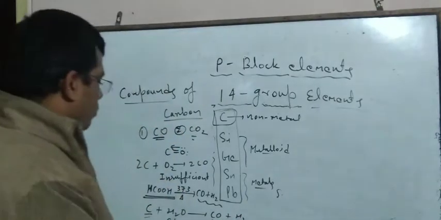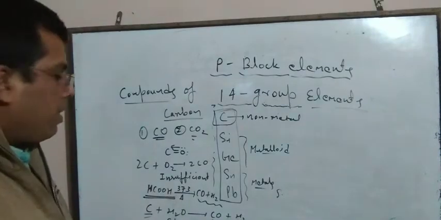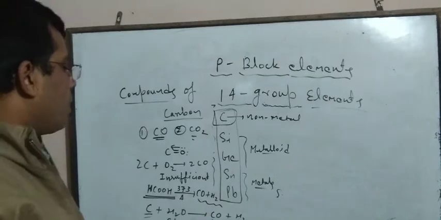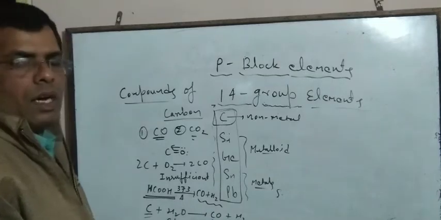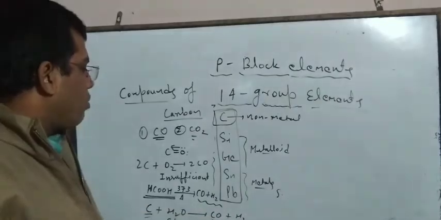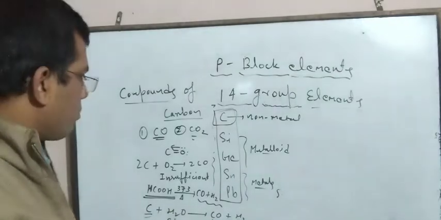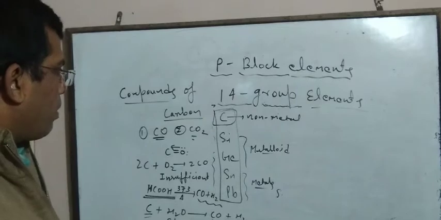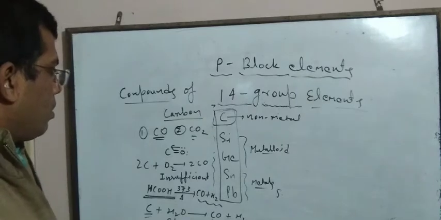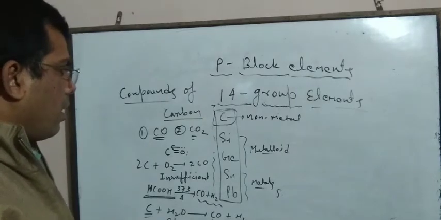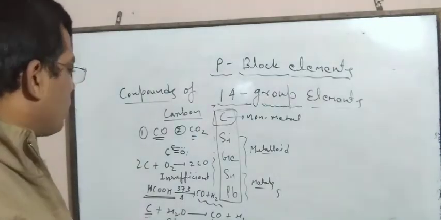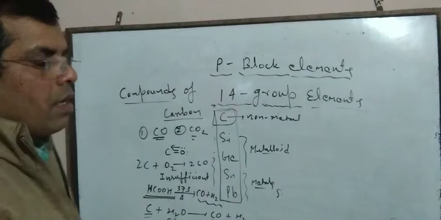If carbon reacts with steam, hot water, then it forms a mixture of carbon monoxide and hydrogen gas. So here also carbon monoxide is prepared. This is the mode of preparation of carbon monoxide. In this way we can prepare carbon monoxide easily.